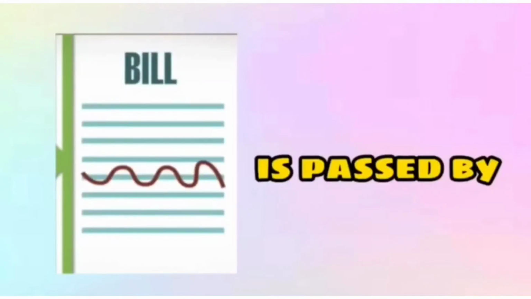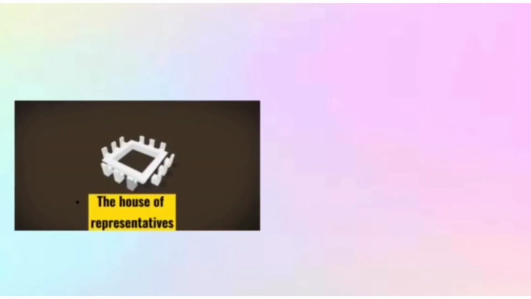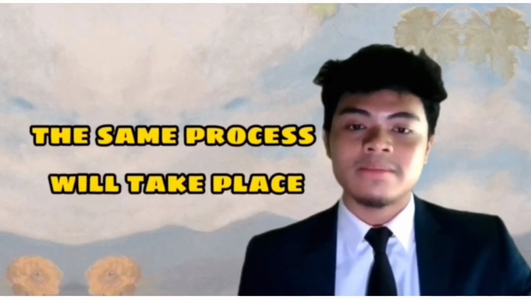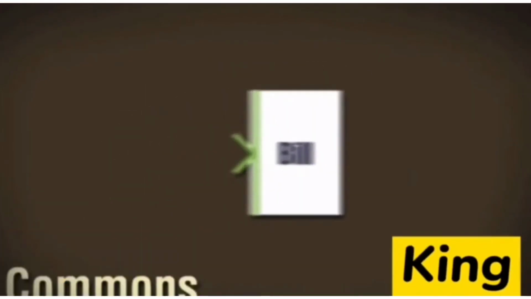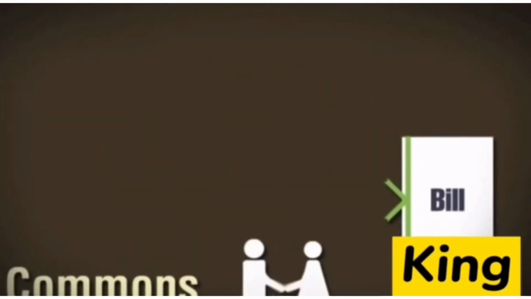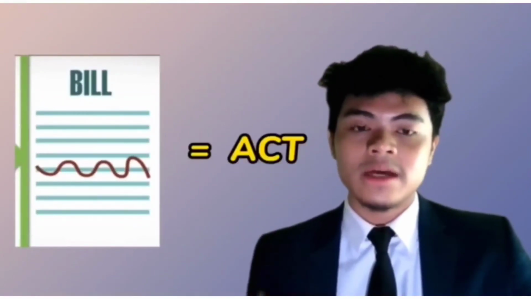After the bill is passed by the House of Representatives, the bill is then sent to the Senate, where the same process must take place. If the bill is passed by both houses, it is then presented to the King for approval, which must be given within 30 days. The King's approval is called the Royal Assent. If the King does not assent within 30 days, the bill automatically becomes an act.